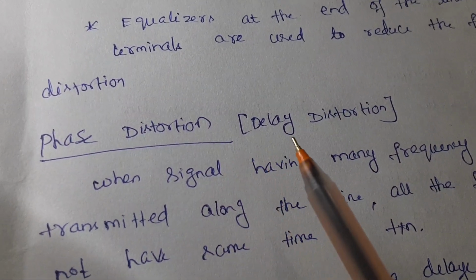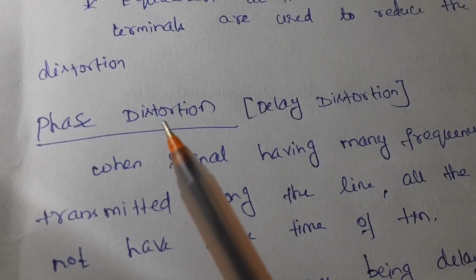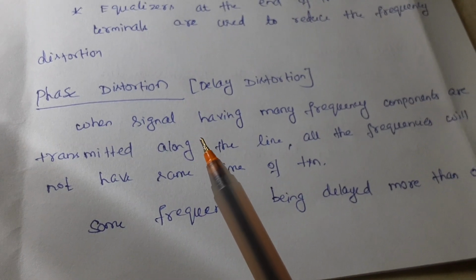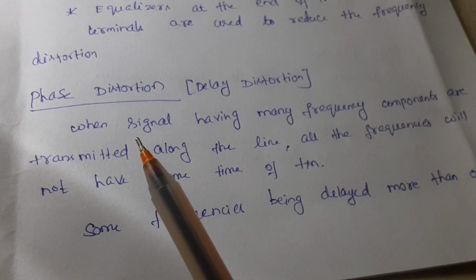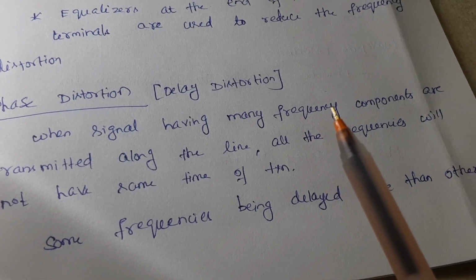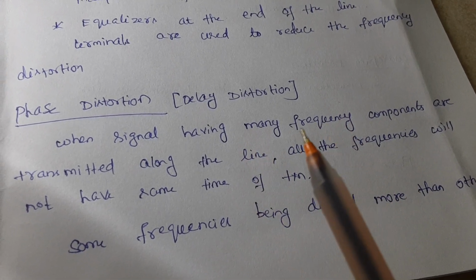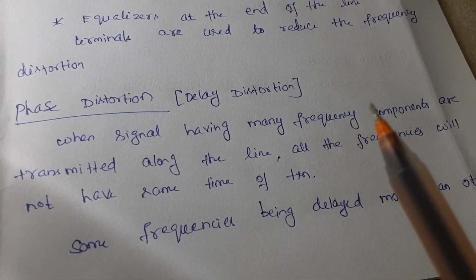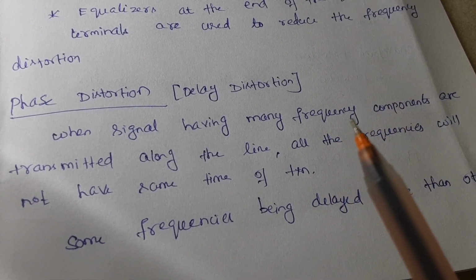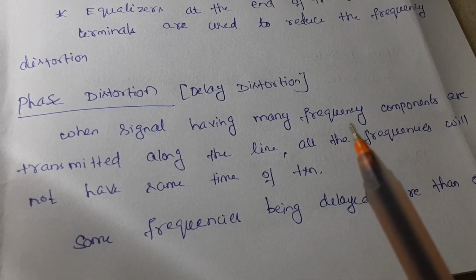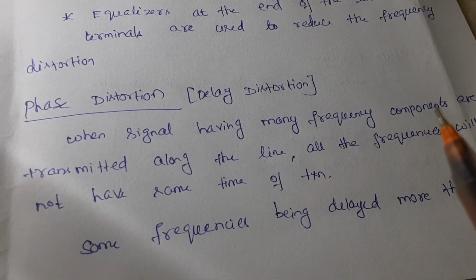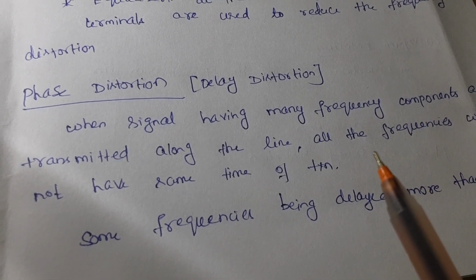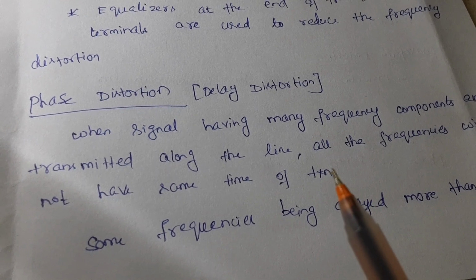The second type of distortion is called delay distortion or phase distortion. And this is with respect to the time delay that is happening. See, whenever we transmit a signal having many frequency components, all the frequencies will not travel with the same velocity, with the same speed. Since each frequency present in a signal travels with a different velocity, the frequencies will arrive at the receiving end at different instances of time. That is the cause for phase distortion.